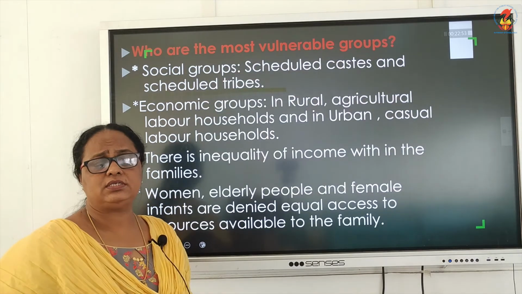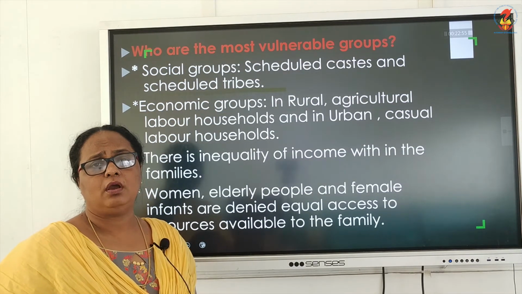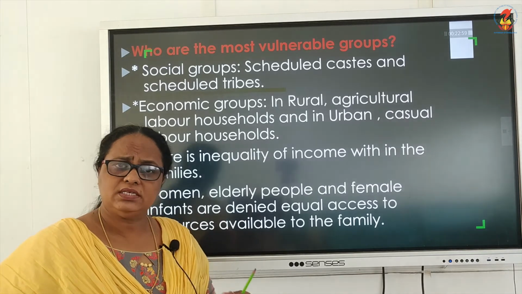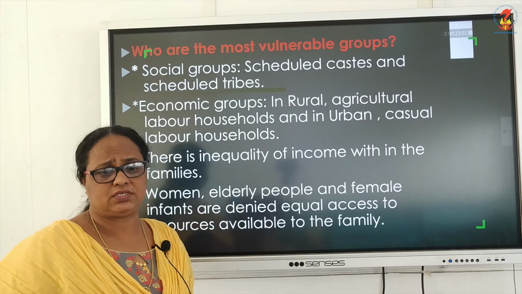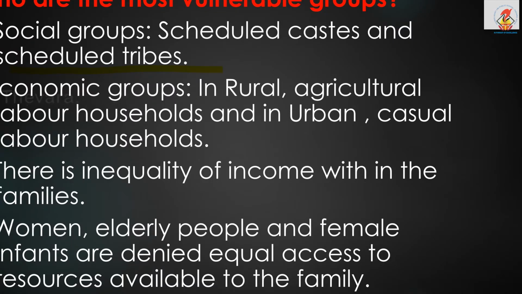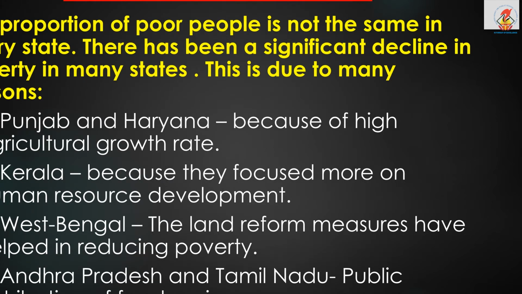all the states are trying to reduce the poverty level, but there are still interstate disparities we could see. Some of these states were able to reduce poverty. In Punjab and Haryana, because of high agricultural growth rate, they were able to reduce poverty.